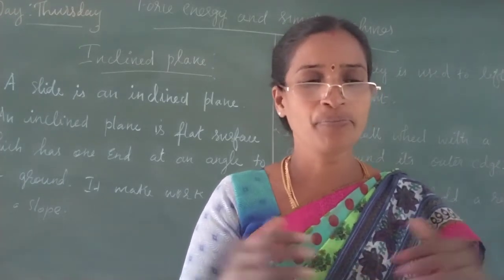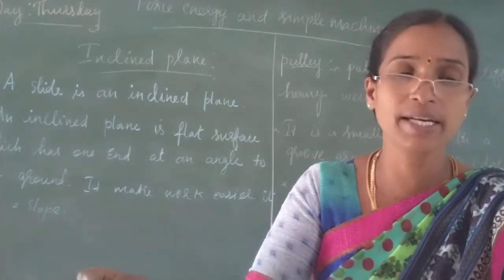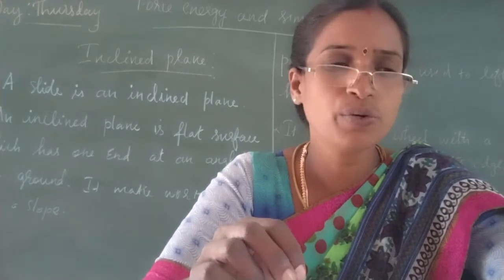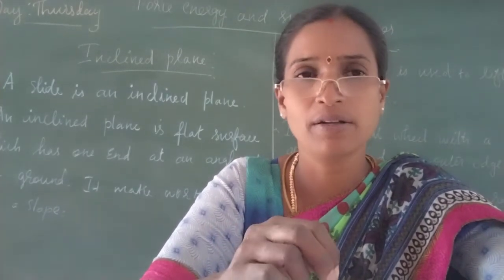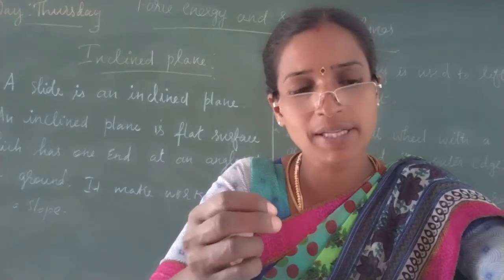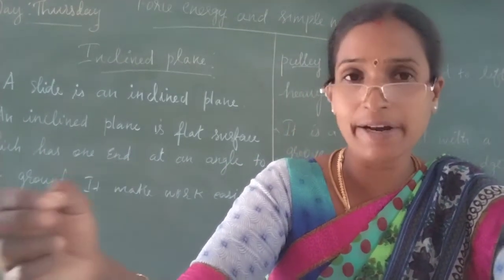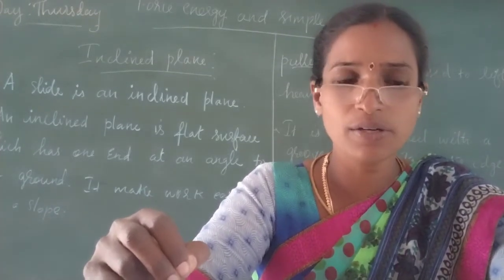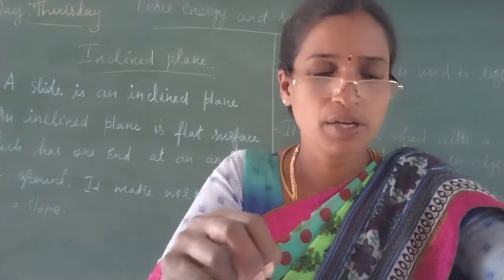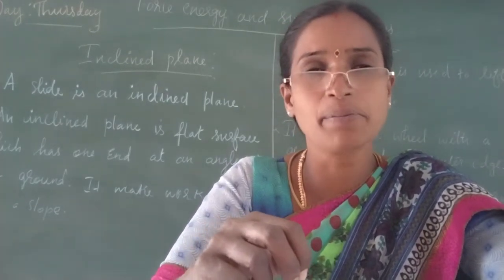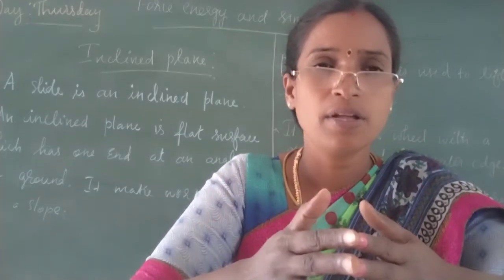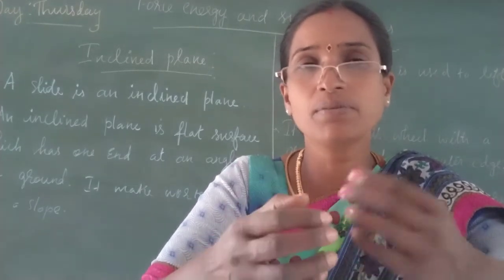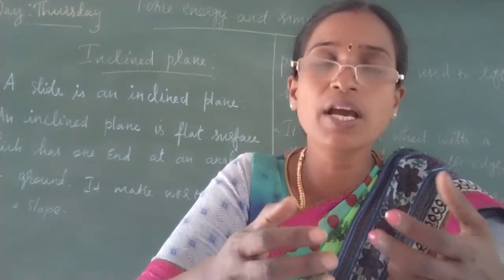A man using a staircase to carry a heavy rice bag. See here, they are using steps to carry the rice bag. In another case, a rice bag sliding down an inclined plane. Which one is very easy, children? The second case is very easy, no? Because we are using a slide, so we are using an inclined plane to carry the rice bags. It is going to be very easy, it makes our work easy.